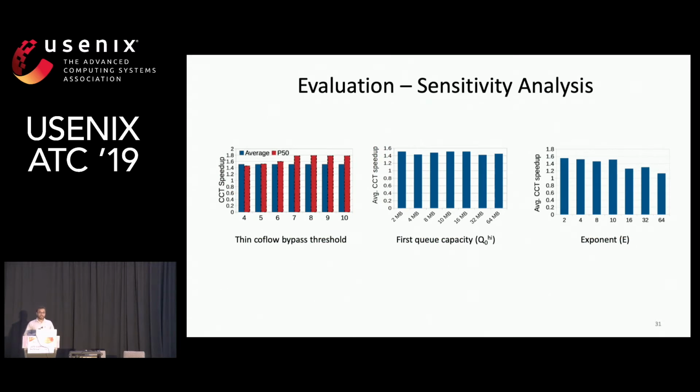We also evaluated Fillet's sensitivity to parameters like the limit to bypass the thin coflows and the priority queue parameters, that is, the threshold for the first queue and the growth factor for the priority queues. The result shows that Fillet is quite robust to variation in these parameters.